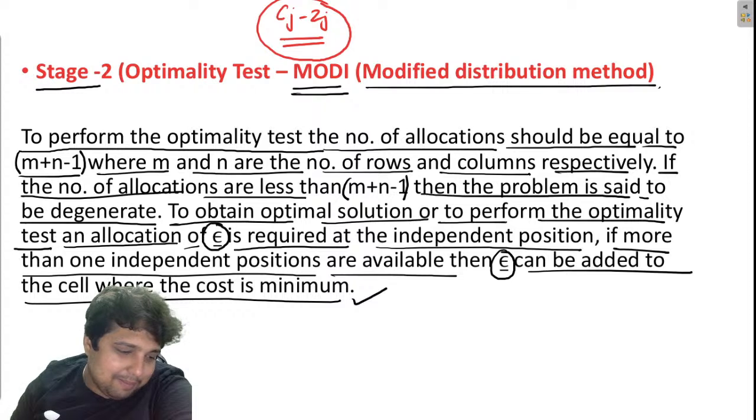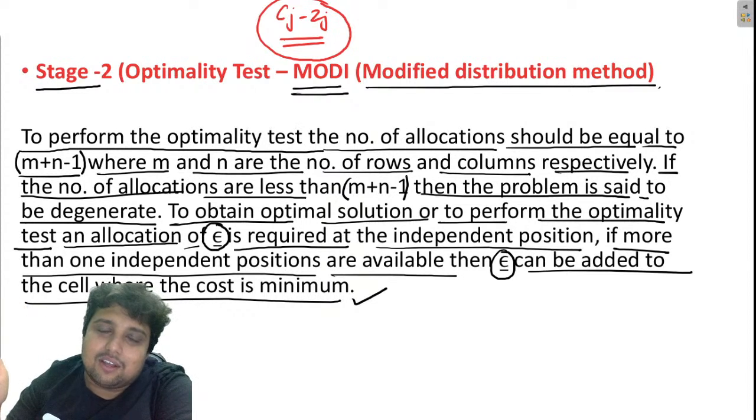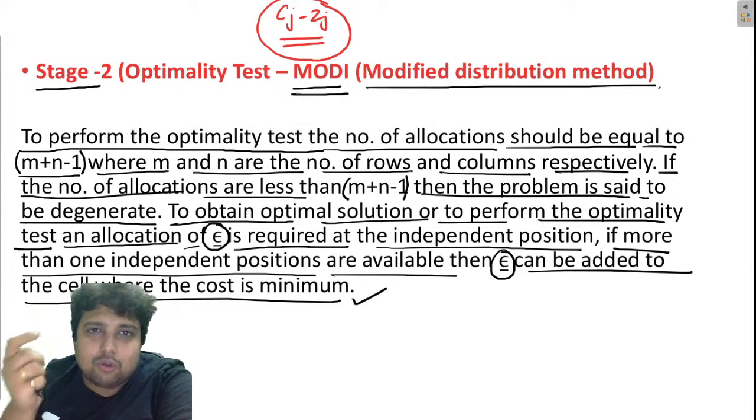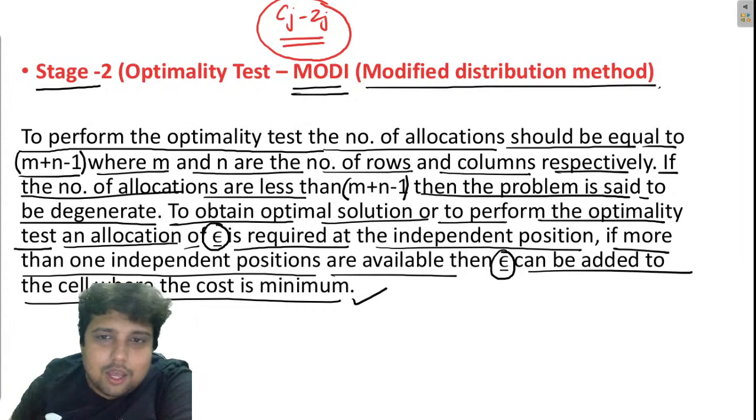Sir, can m plus n minus 1 be a fraction? No, Lalit Bhatt, it can never be a fraction because we are making allocations. There are particular cells. Either I will allocate something to that cell or I will not. So if I count those allocations, they will always be integers. Okay?